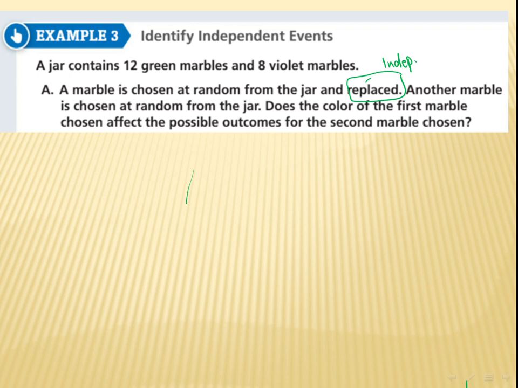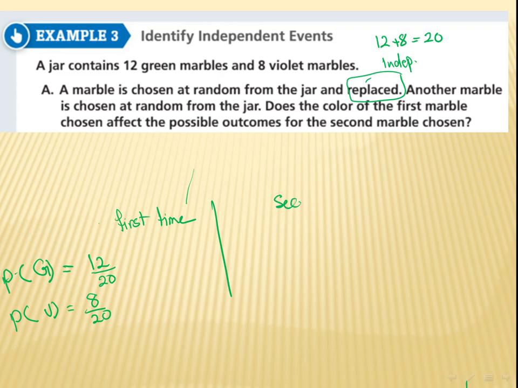Okay, so here what shall I do? Those here are independent. So if I ask you what is the probability of getting green the first time, when you choose a marble at random? I have 12 out of how many in all? How many marbles do I have in all? 12 plus 8 equals 20, right? So it's 12 out of 20. And probability of getting a violet equals 8 out of 20. So this is for the first time.